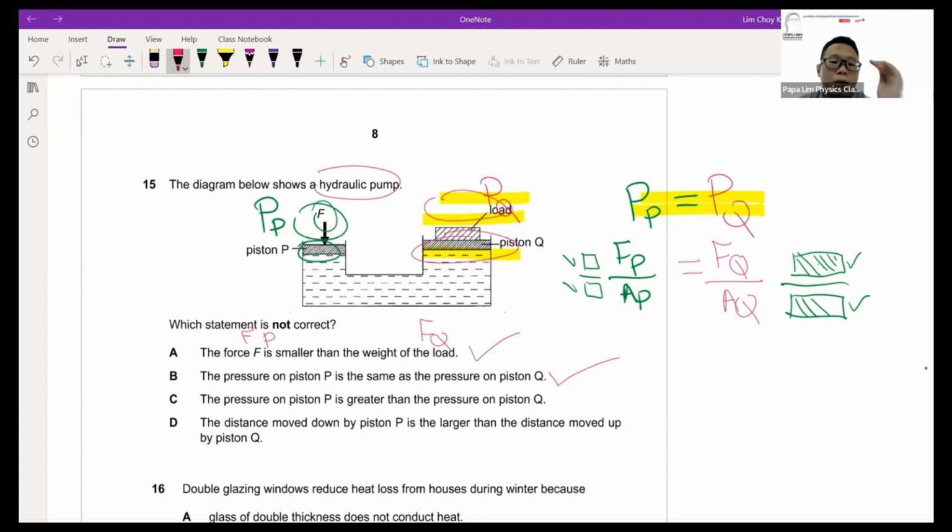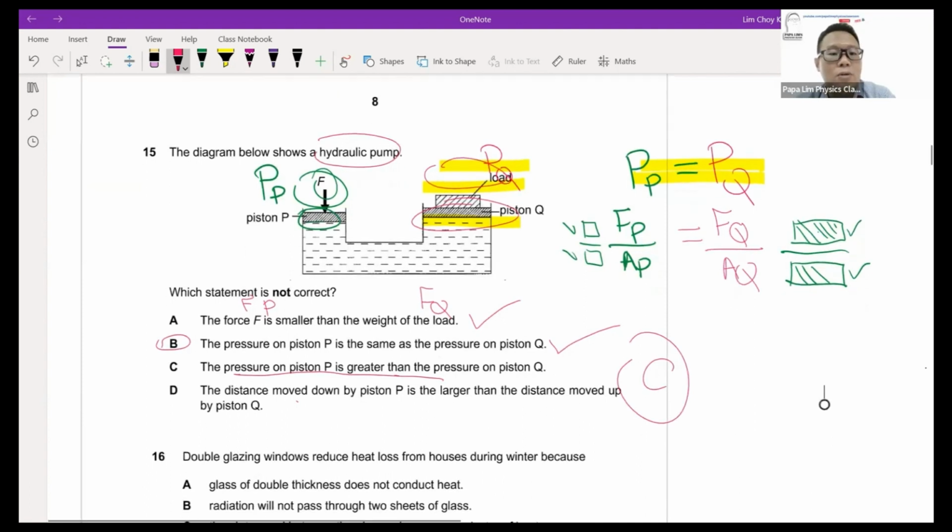This is correct. Then the distance moved down by the pressure at Q. If B is correct, automatically C is wrong already, because pressure has to be the same. So automatically you know the answer is C already by understanding how a piston works, the basics of a hydraulic press.